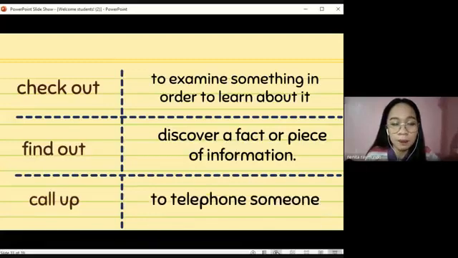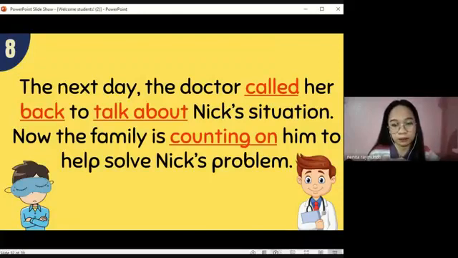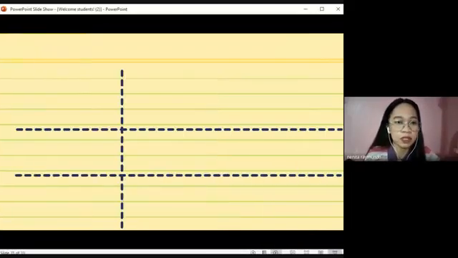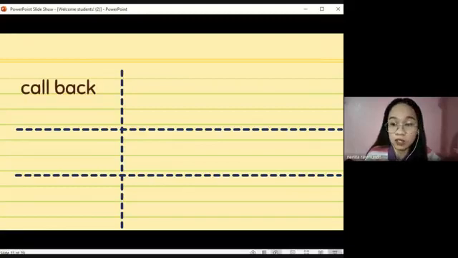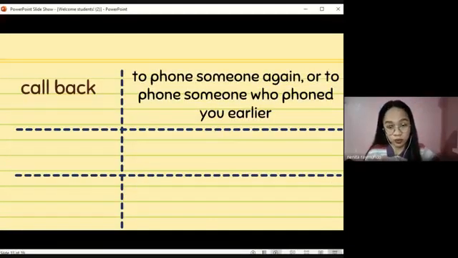To call up means to telephone someone. Okay? For the last part, the next day, the doctor called her back to talk about Nick's situation. Now, the family is counting on him to help solve Nick's problem. So, our multi-word verbs here are call back, which means to phone someone again or to phone someone who phoned